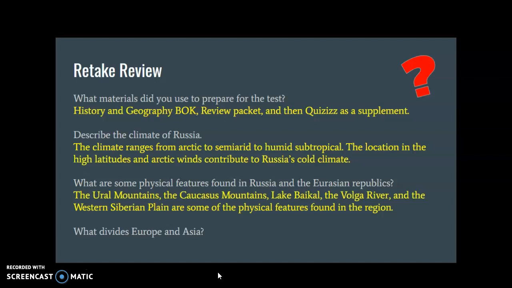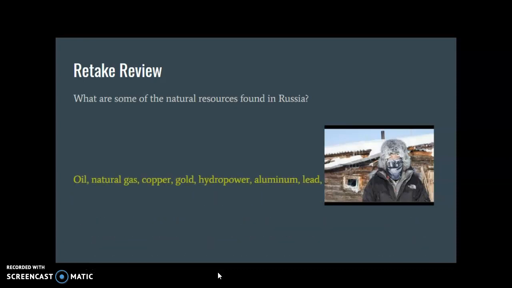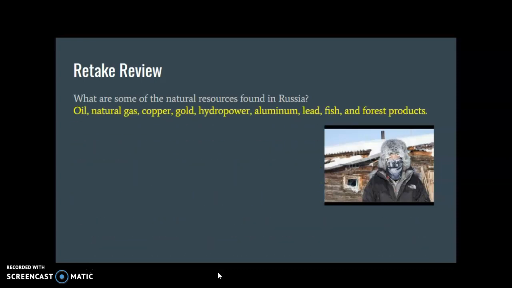What divides Europe and Asia? That's going to be the Ural Mountains. That picture is a hint of something that's coming up. What are some of the natural resources that are found in Russia? That includes oil, natural gas, copper, gold, hydropower, aluminum, lead, fish, and forest products.